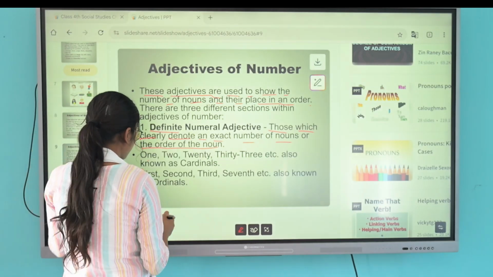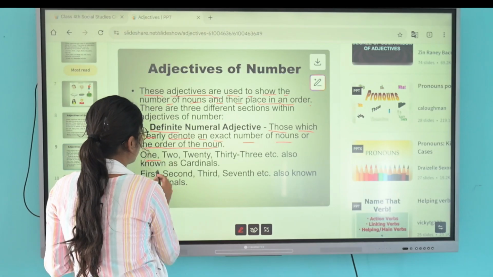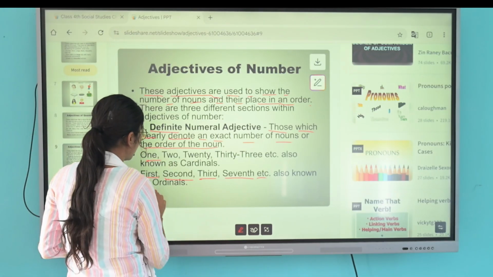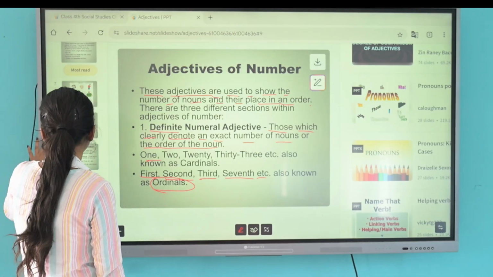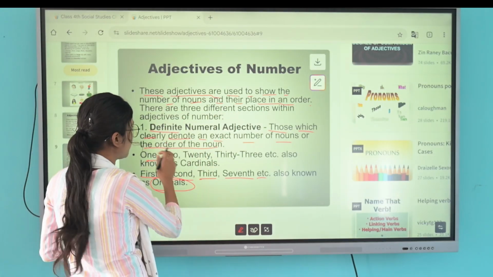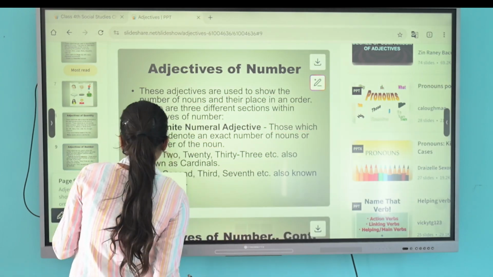Then the next one is the ordinal number, also known as first, second, third, seventh, etc. They are known as ordinal numbers. So one more type included in adjectives of number is the indefinite numeral adjective.